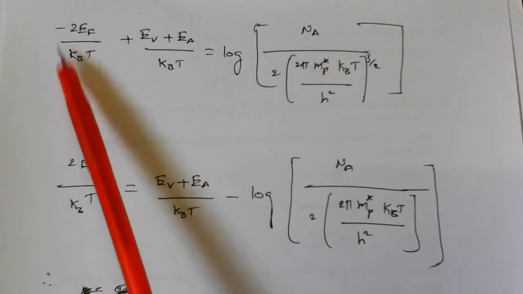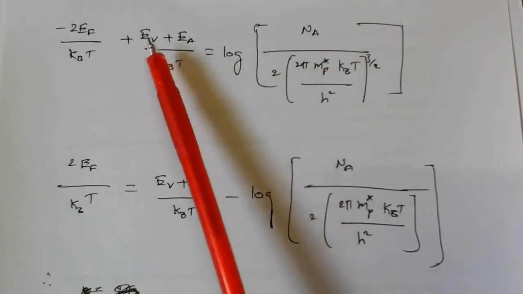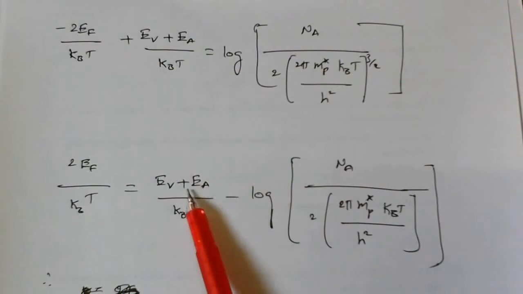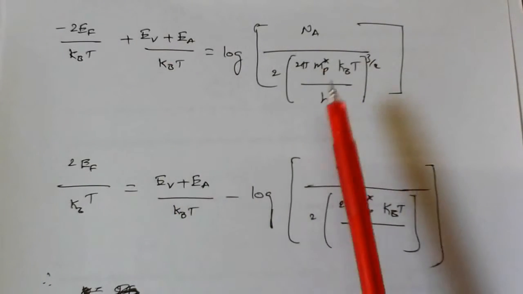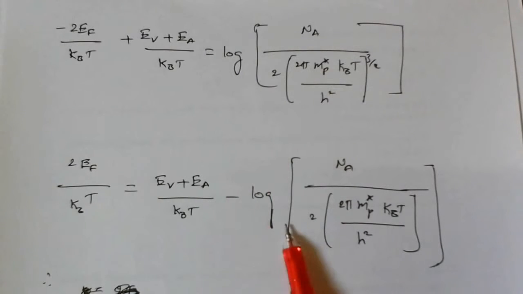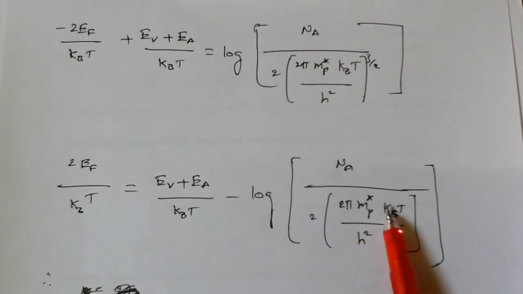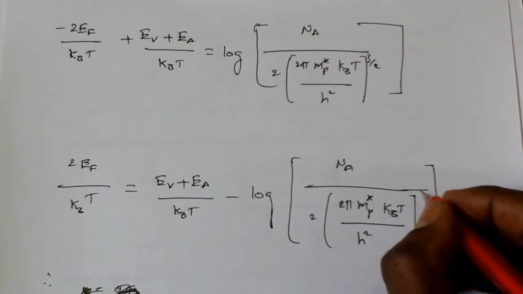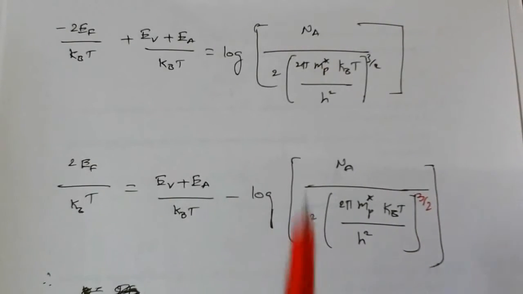This log of NA by 2 into (2 pi mp star kBT by h square) whole power 3 by 2, if we send this side, then minus log becomes plus. So 2EF by kBT, then next EV plus EA by kBT as it is, equal to this side only. This we are sending that side, then minus log becomes minus log of NA by 2 into (2 pi mp star kBT by h square) whole power 3 by 2.